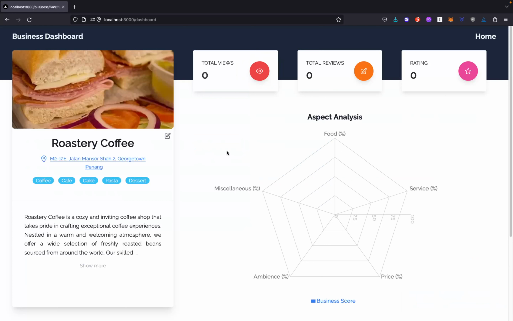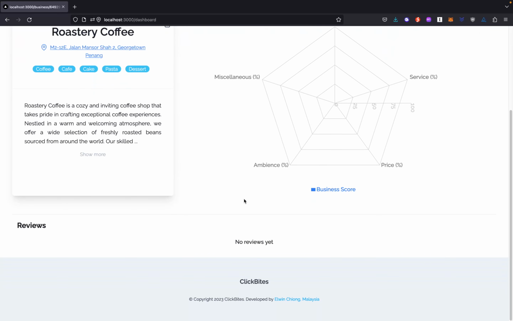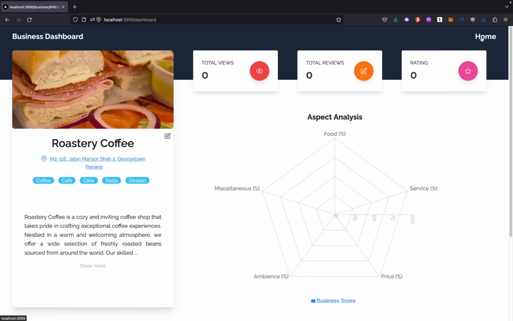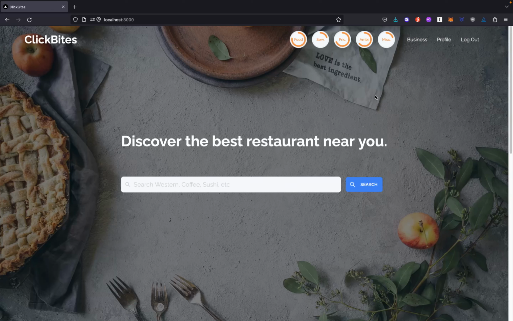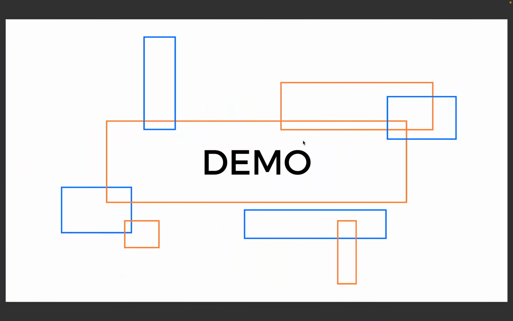On this page, the user can view some general information about the registered restaurant, such as the description, some categories, and also some common statistics such as views, total reviews and rating, and also the similar radar chart. Lastly, at the bottom is the review section, which allows the user to view all the past reviews left on this business. If the user wants to use the original application like a normal user, the user can click on home, and the user can use ClickBites as a normal user again. So that's all for the demo.